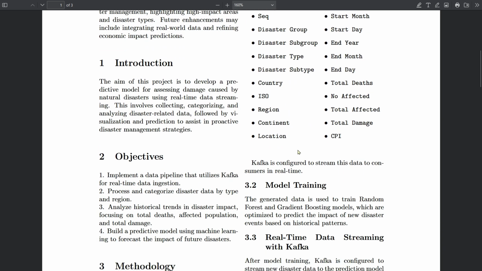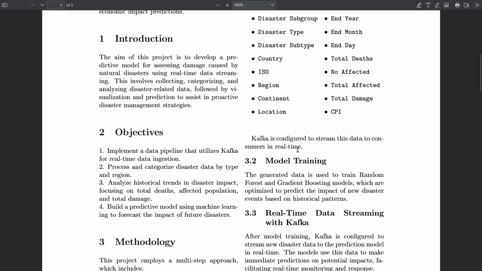While moving forward in the project, we will discuss the objectives. The main objective is to implement a data pipeline that utilizes Kafka for real-time data integration, for which we have used disaster data types like earthquake and others. We will discuss it in detail further on. We also analyze the historical trend in disaster impact, focusing on total deaths, affected populations and the total damages done by a particular disaster, and predict the damages from future disasters using machine learning, for which we have used random forest.